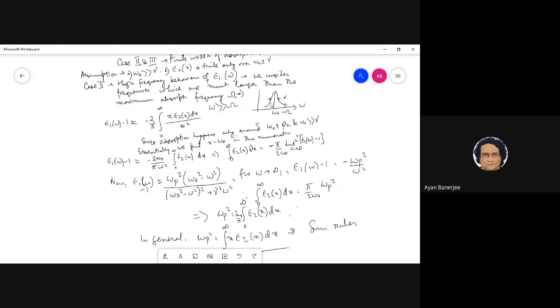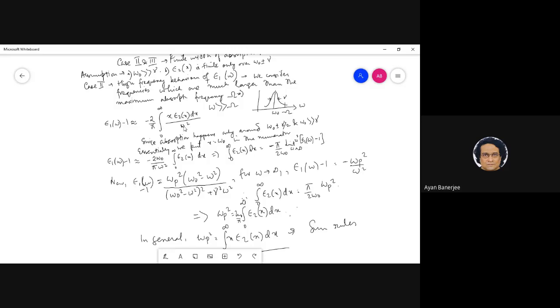So our integration is mostly relevant in the region around omega naught. In this region, epsilon 2 of x varies a lot, but x does not vary a lot. Exactly. So in that small region, x nearly stays the same, whereas epsilon 2 of x changes a lot. That is what I was trying to say. So x you can approximate as omega naught and take it out, whereas you integrate over epsilon 2, which varies a lot.